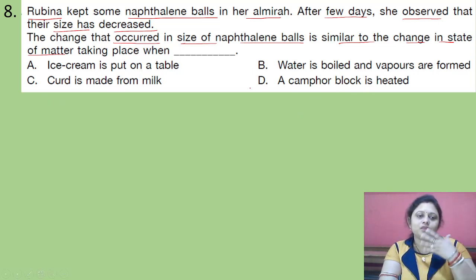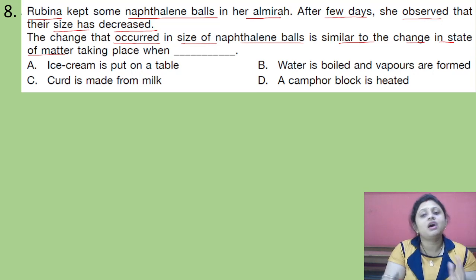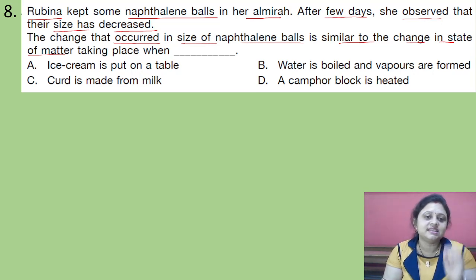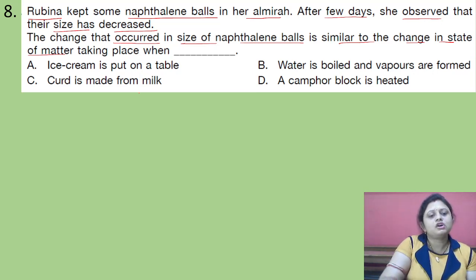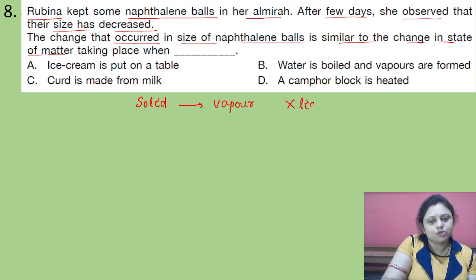So, when we keep naphthalene balls in the almirah, after a few days the size is decreased. Why? Because naphthalene balls are in solid state and they are directly converted to their vapor state without passing through the liquid state. This process is known as sublimation, and the naphthalene balls undergo sublimation.